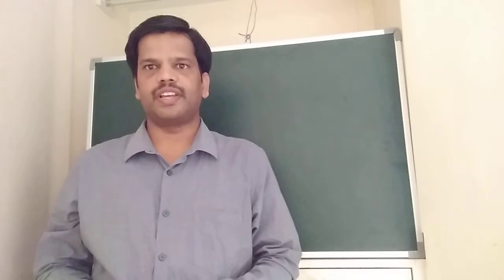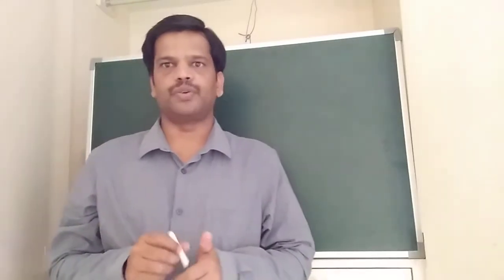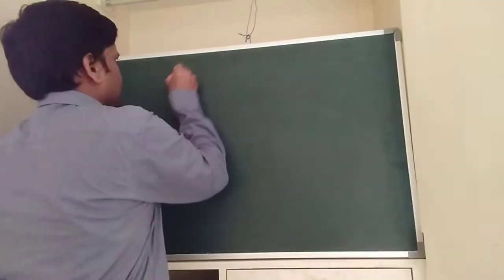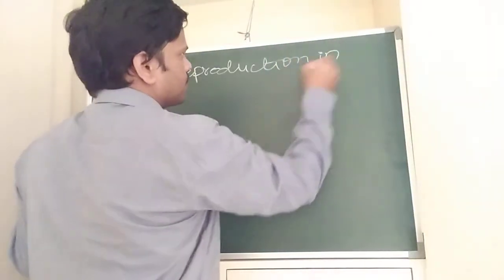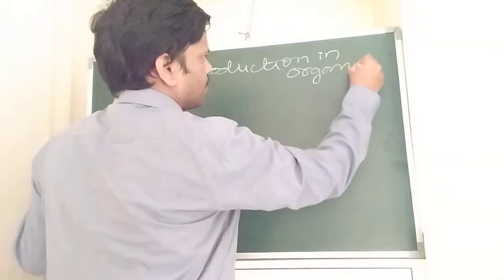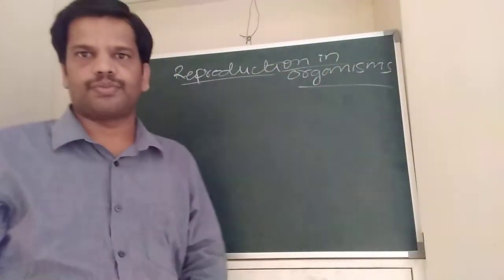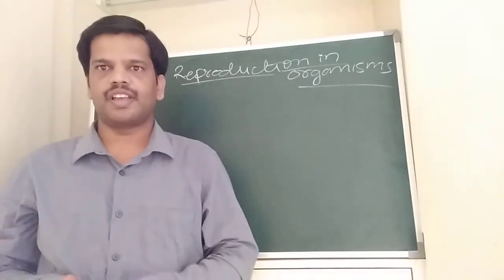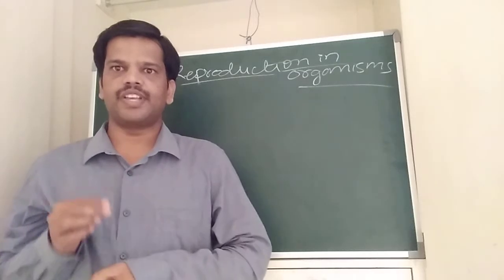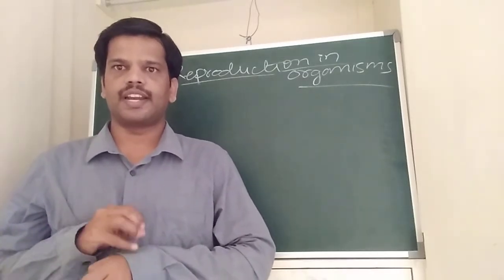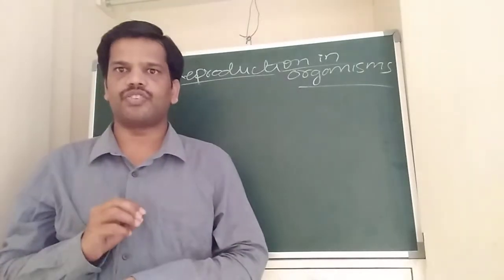Okay, today the topic is reproduction in organisms. It is the first chapter of second PUC. The chapter name is reproduction in organisms. In this chapter, we'll see some basic concepts, definitions, and formulas. It is one of the introduction chapters for second year PUC. Based on this chapter's concepts, we'll go to the second and third chapters.